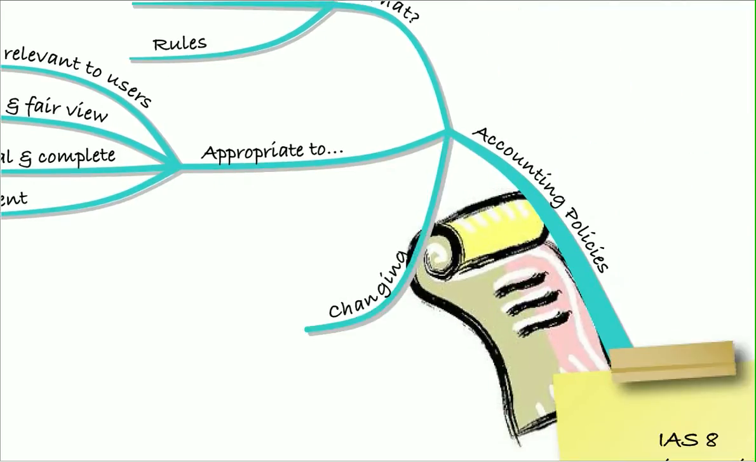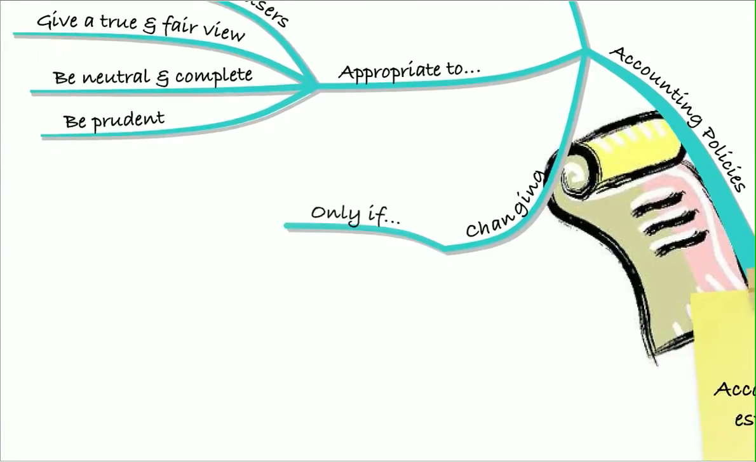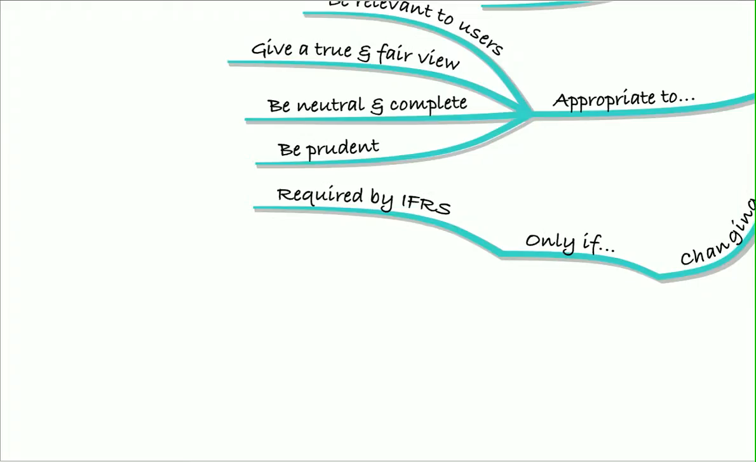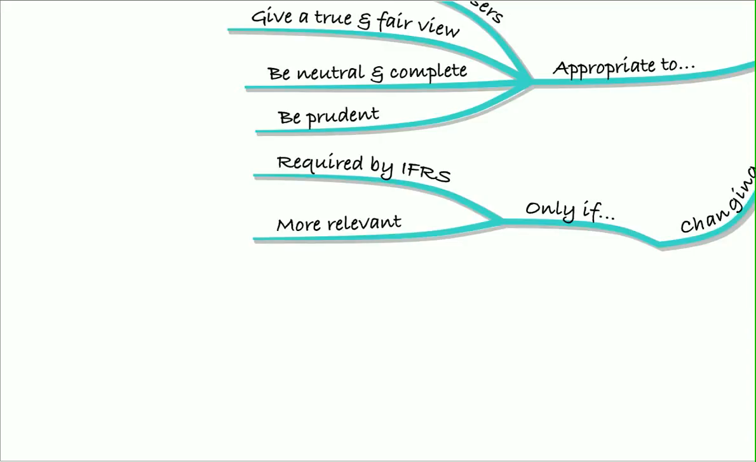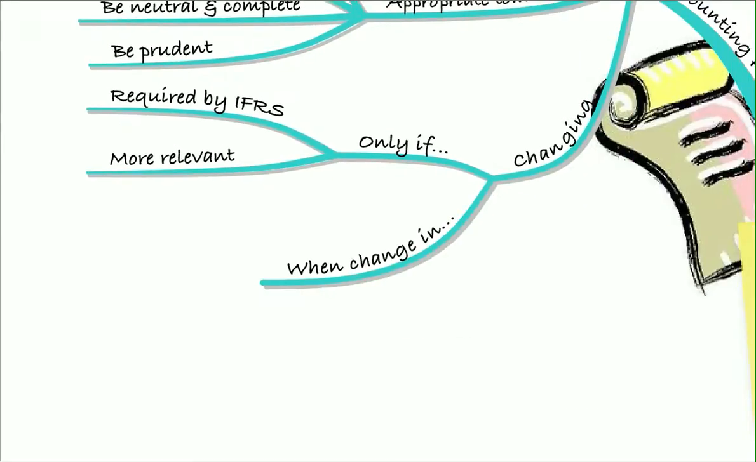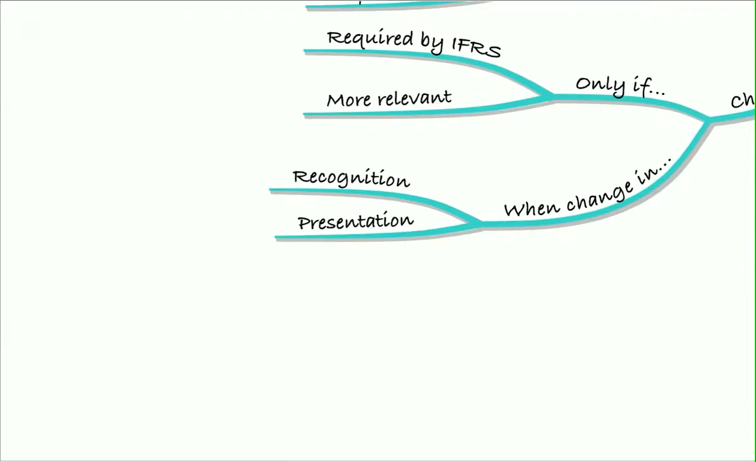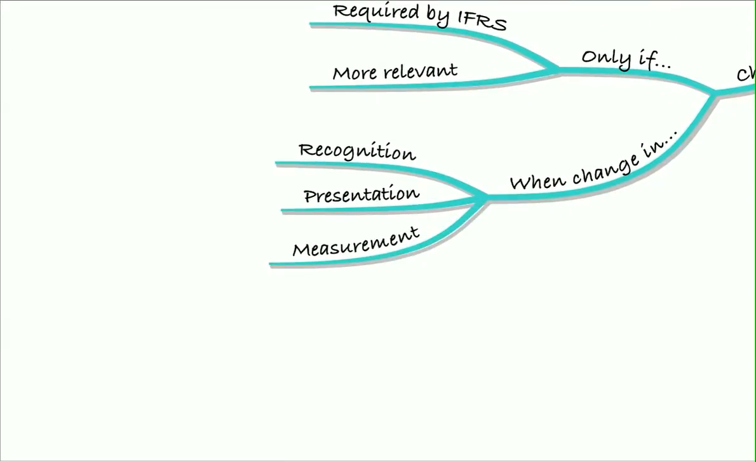So if we're thinking about changing our accounting policies, well, if these rules are set out by the IFRS, we'll only change them if required by IFRS. Theoretically, we could change them if it was a more relevant thing to do, but that's going to be very rare. Generally, changes will be if required by IFRS. So we'll change them when there is a change in recognition, presentation, or measurement. So if you're trying to decide if it's a change in accounting policy, check whether it's a change in recognition, presentation, or measurement of something. If so, that is a change in accounting policy.